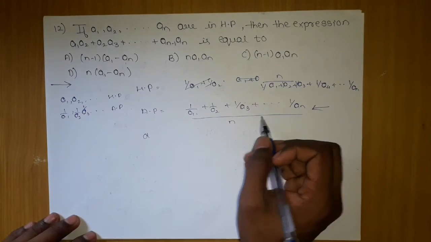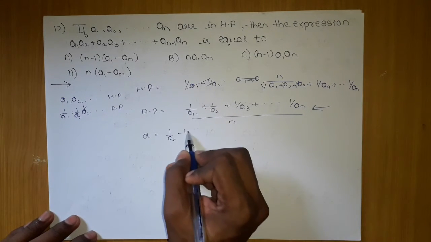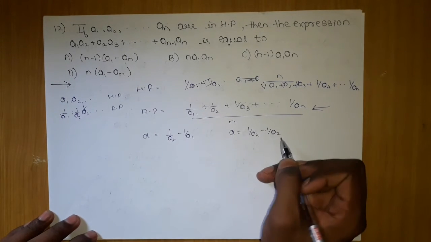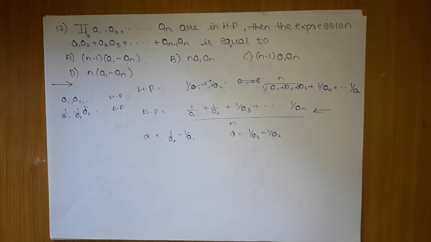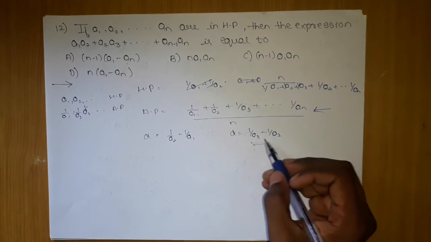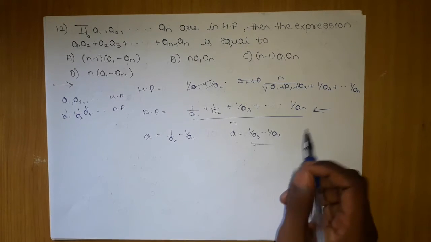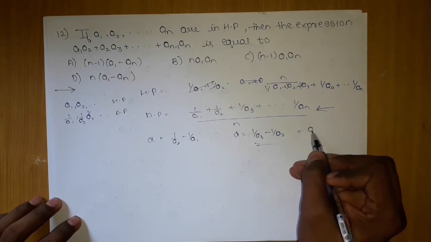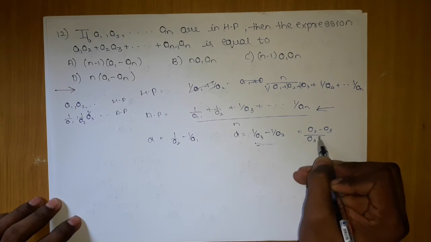1 upon a1, 1 upon a2, 1 upon a3 are in AP, so I can write D as 1 upon a2 minus 1 upon a1. D can also be equal to 1 upon a3 minus 1 upon a2, because the standard definition of D is subtracting the preceding term from the term just one ahead. On that basis we can write D whichever way we like. If I modify this, I get a2 minus a3 upon a3 into a2.